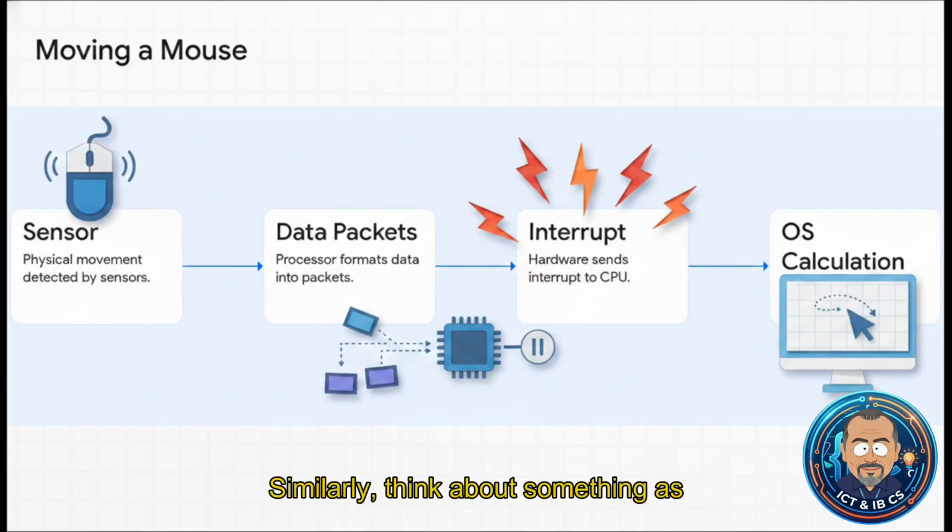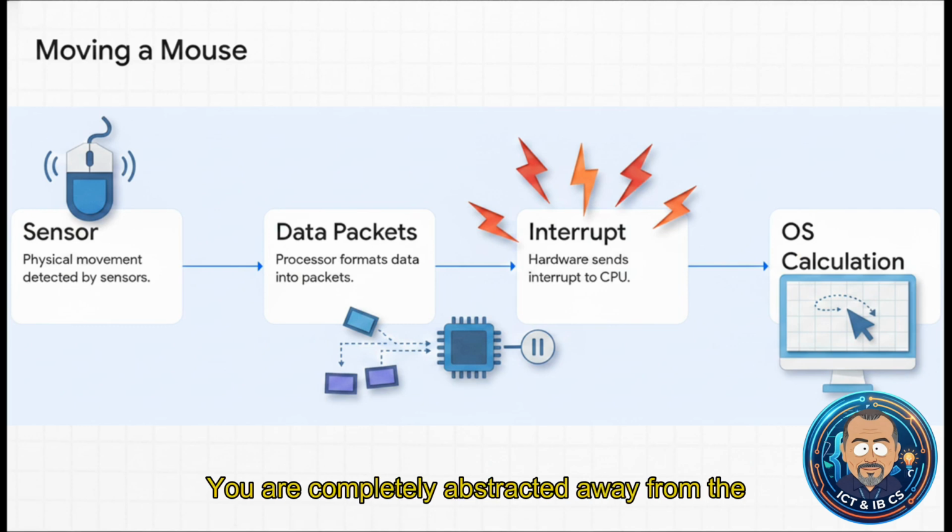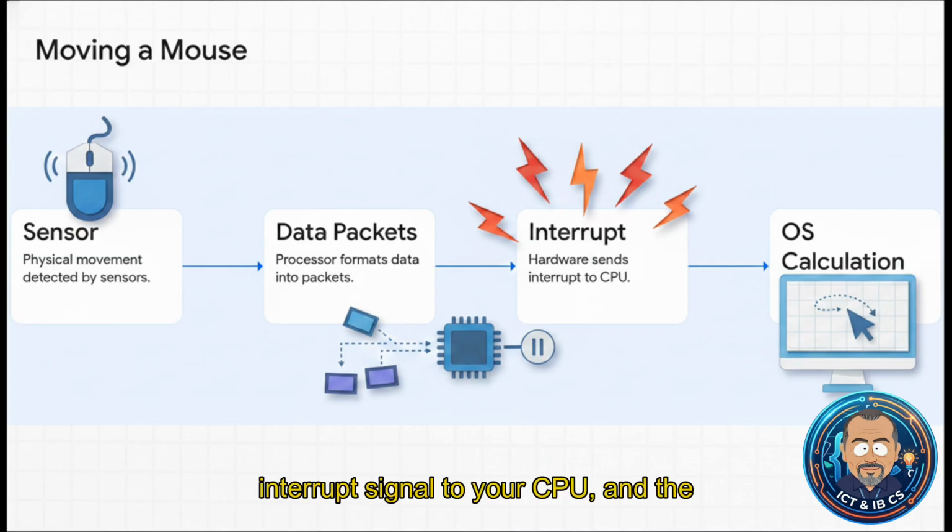Similarly, think about something as everyday as moving your computer mouse. You are completely abstracted away from the wildly complex logic happening under the hood. I mean, physical sensors detect the motion, an internal processor formats that into data packets, the hardware shoots an interrupt signal to your CPU, and the OS calculates the new cursor position. But you just see the little arrow move.